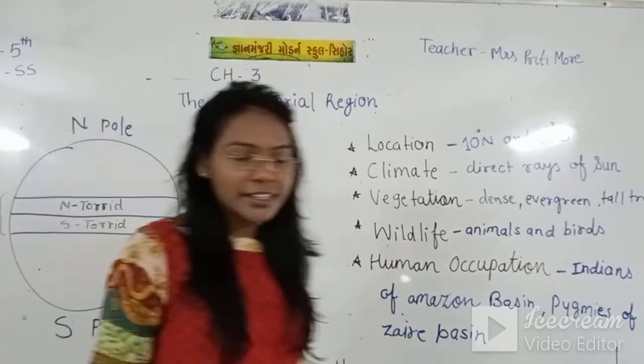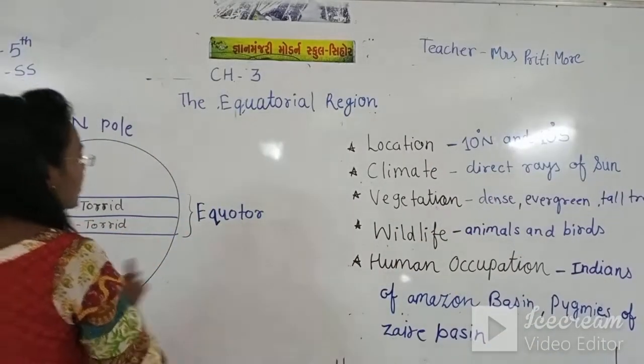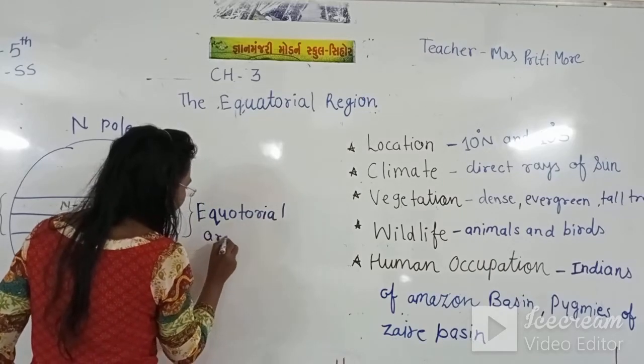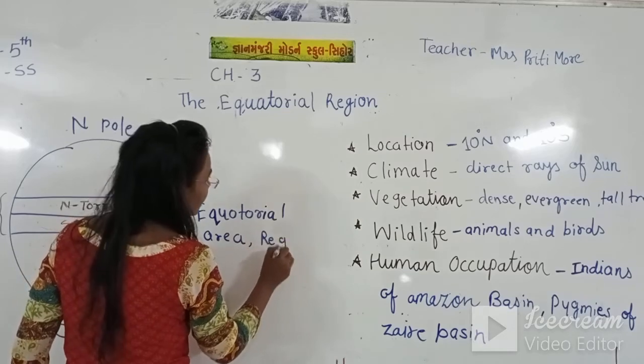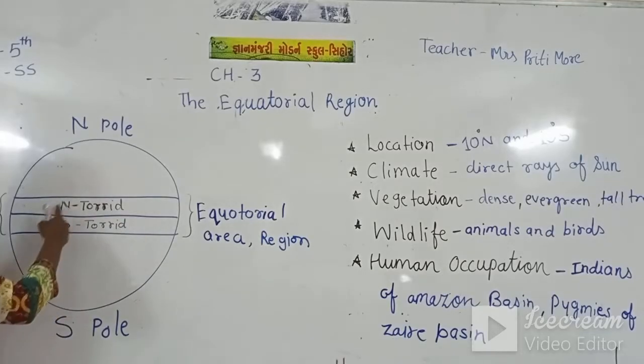So I just write here the equatorial area. This is the equatorial area. Area means region. So this middle is our equatorial region where you can see the sun rays directly fall.